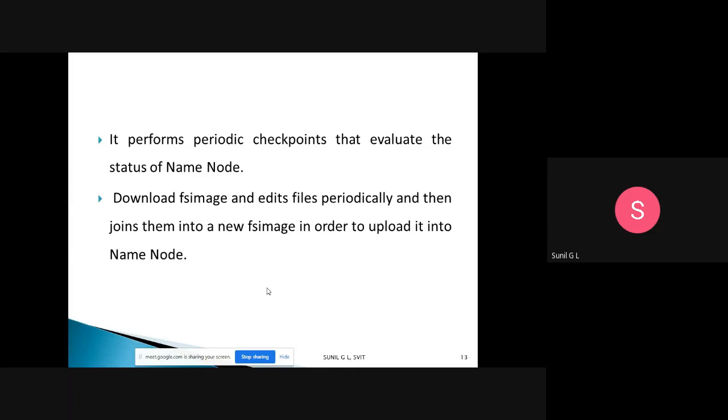Here HDFS downloads the FS image and the edits file periodically and joins them into a new FS image in order to upload it to the name node. The FS image contains the whole file structure. It is downloaded and edited, then a new FS image is created and uploaded to the name node. Because the name node contains the file structure, whatever is updated will be uploaded to it. These are the various system roles in HDFS.